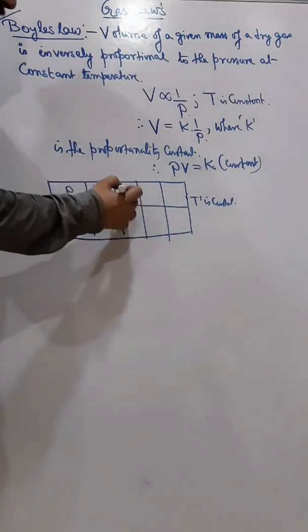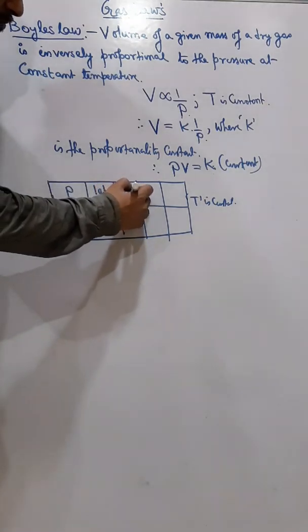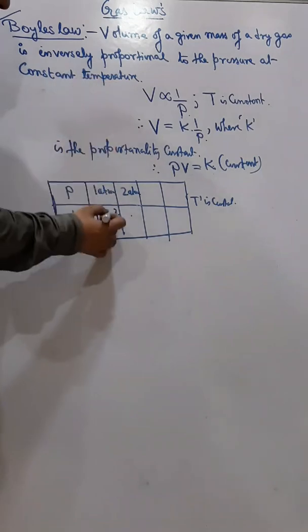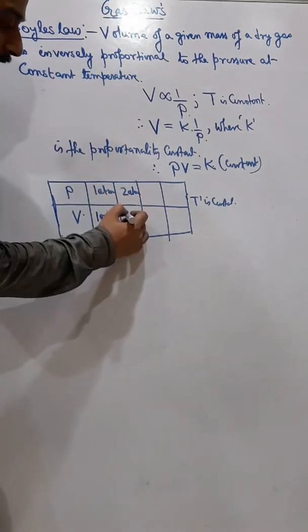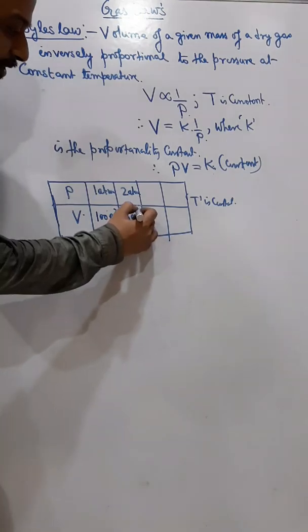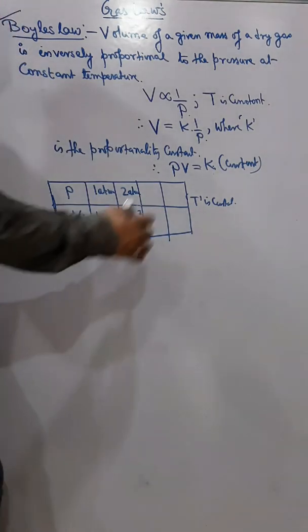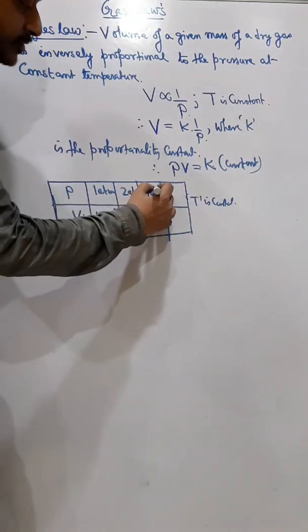Now if I increase the pressure to 2 atm, the volume will decrease, right? According to Boyle's law, the volume will decrease. Now we'll see that the volume will become 50 centimeter cube. Then suppose I am increasing it further to 4 atm.